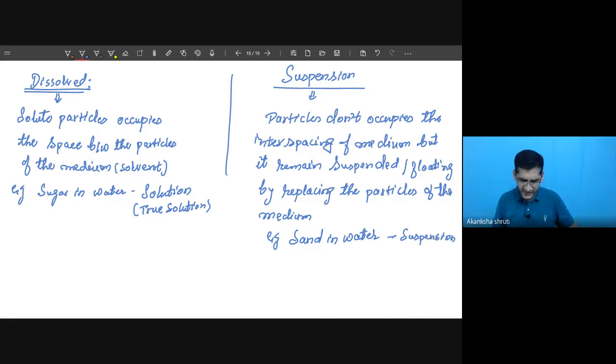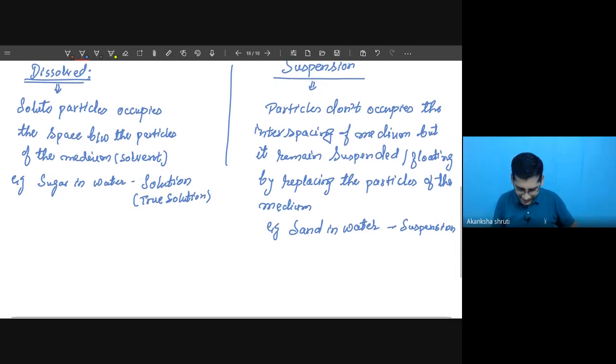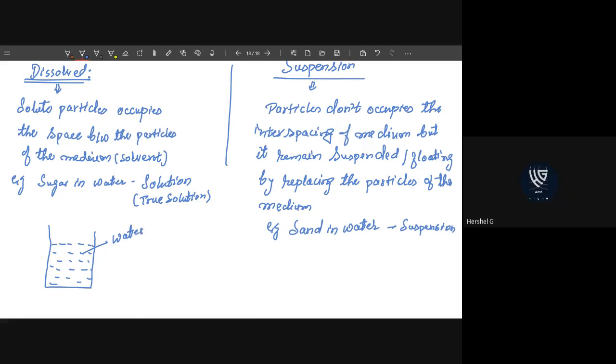In these two cases, we can understand very easily. See these two figures carefully. If I consider a jar containing water, you can see there is a lot of spacing between the water molecules. The blue color represents the water molecules.